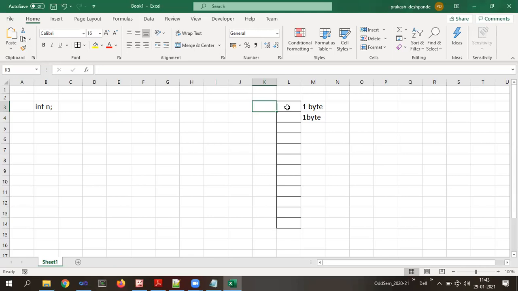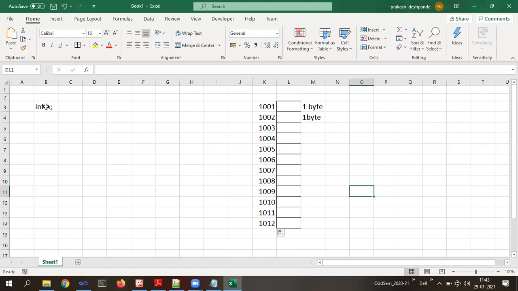For example, if I consider this block's address to be 1001, then the next immediate block's address will be 1002, the next will be 1003. In this way, the memory address keeps growing for every block. When I declare a variable int n, what happens?